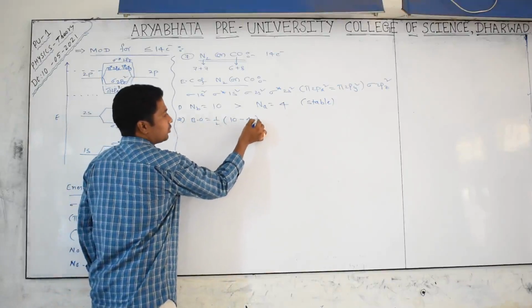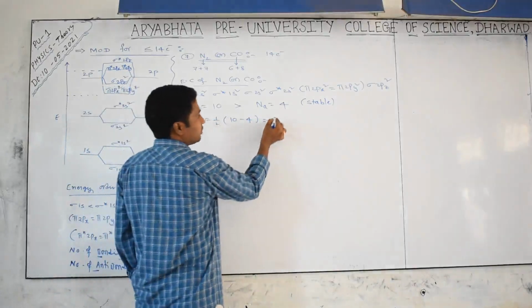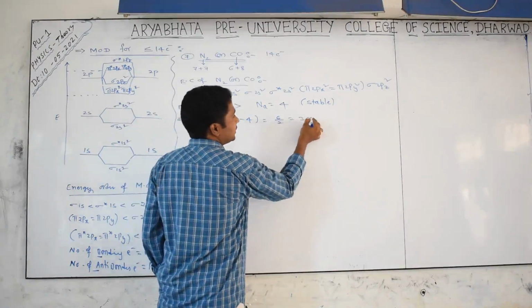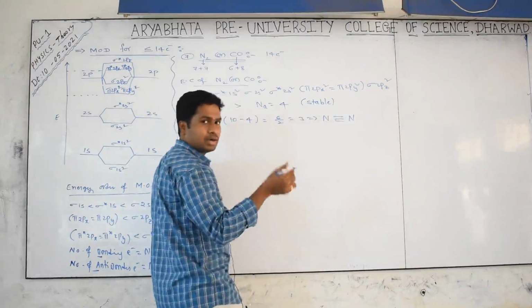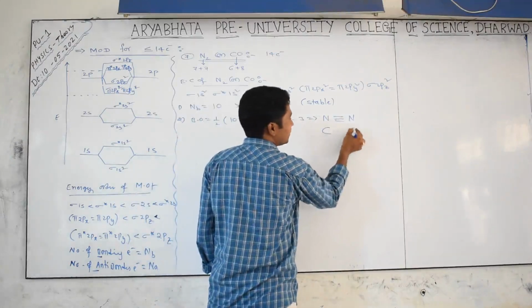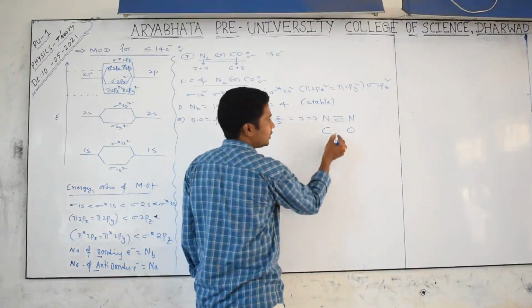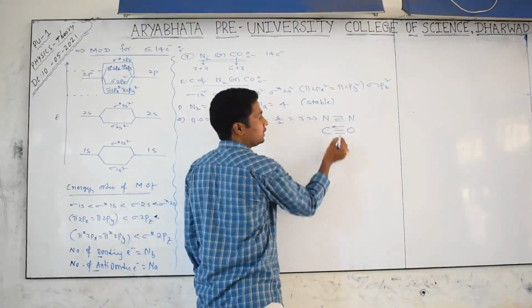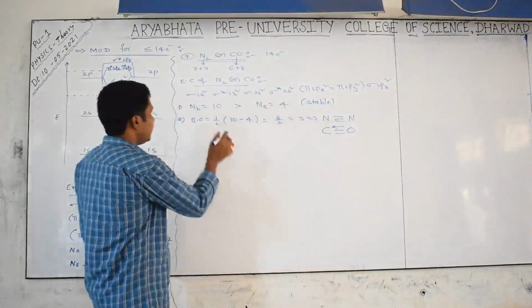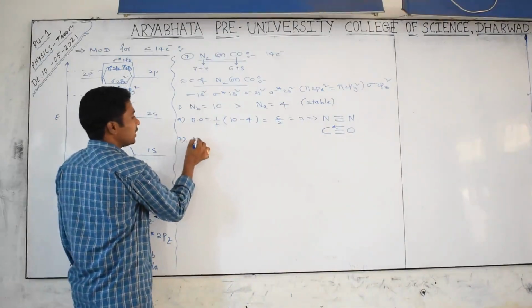And the second point we have to discuss is the bond order, which is equal to half of bonding minus anti-bonding, nothing but 6 by 2, nothing but 3. Between nitrogen and nitrogen we have a triple bond, 100% correct. Otherwise, between carbon and oxygen also we have a triple bond. In that, two are pure covalent bonds, one is a coordinate covalent bond. Yes or no? Yes.